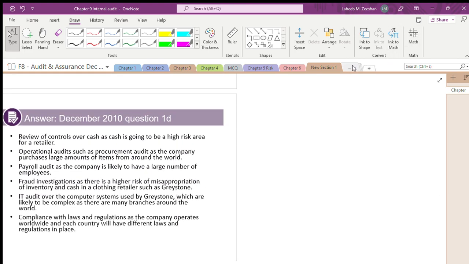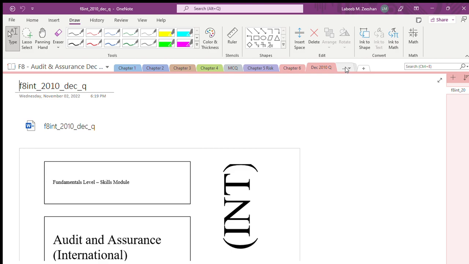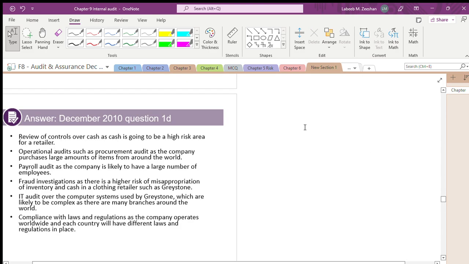We have the 2010 paper, December. Yes. We will take this. December 2010. What is it? December 1D. Okay. December 1.